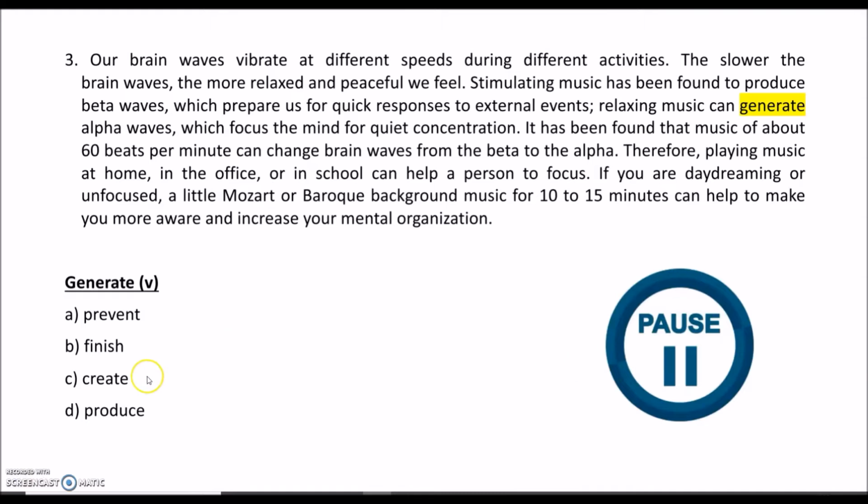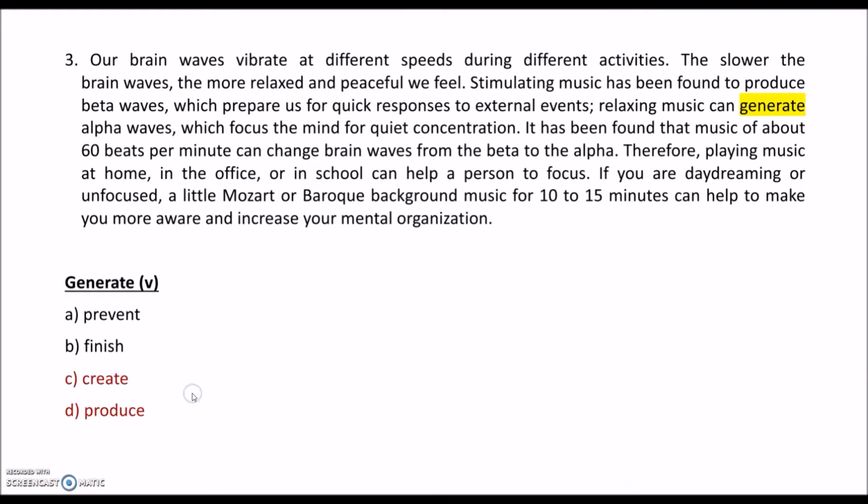And it means to create or to produce something. So actually, in the paragraph, we can find the synonym of it, produce. It says, stimulating music has been found to produce beta waves. And here it says, generate alpha waves. So we understand that generate and produce are synonyms here.